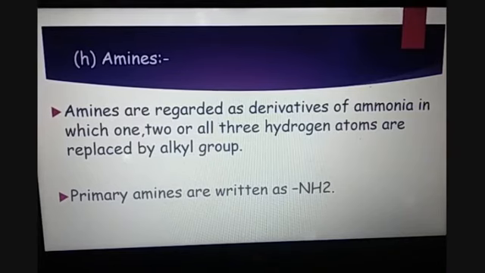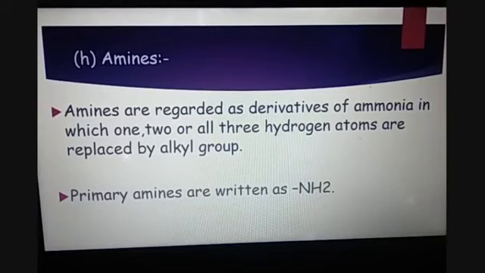So as we have NH3, when one hydrogen atom is replaced, it can form one type of amine. If two hydrogen atoms are replaced, it can form another kind of amine. And if all the three hydrogen atoms are replaced by the alkyl group, then another type of amine functional group is formed.